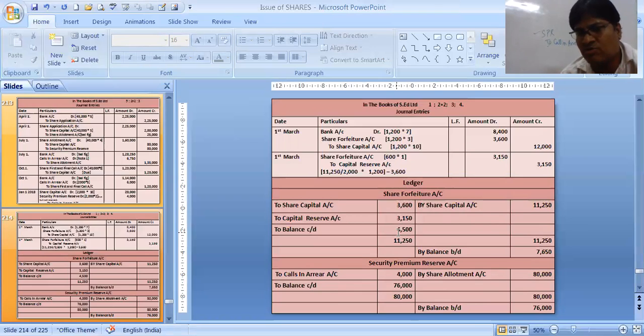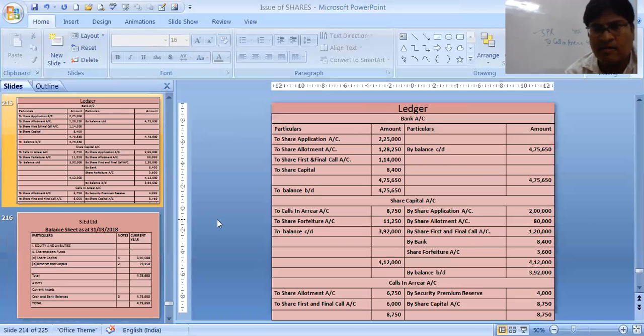These are the shares which we have forfeited but not reissued. Of this, 3150 is what we have reissued and transferred to capital reserve. Our bank account is also there. Share capital is similar. Just we have done the ledger posting, and calls in arrear we have done.